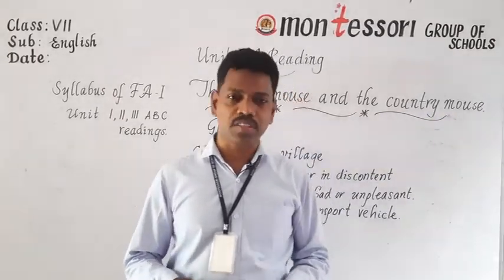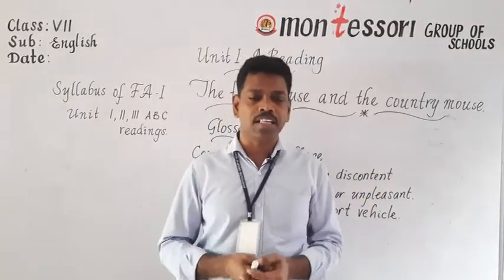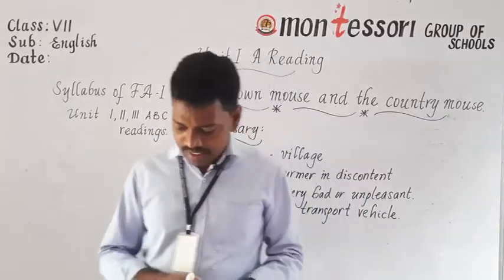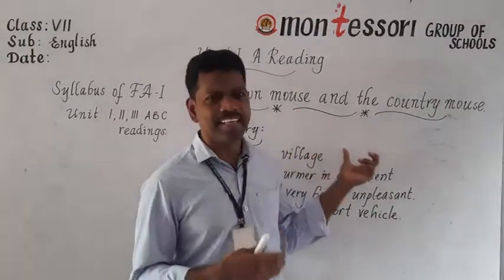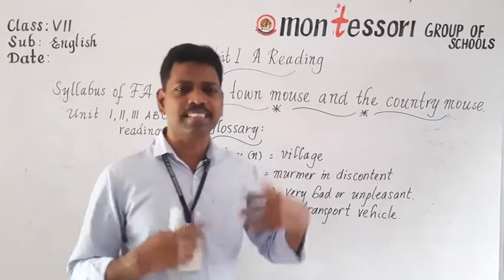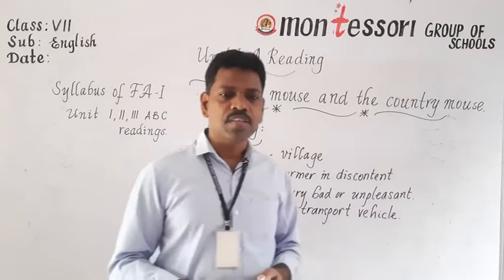And the country mouse, his cousin, was waiting to receive him. They met each other, they were happy, and they started walking to the countryside. And then the town mouse was complaining about the journey. It was dreadful, very hot. I would like to take some drinks. And then the country mouse said, I'll give you coconut water.